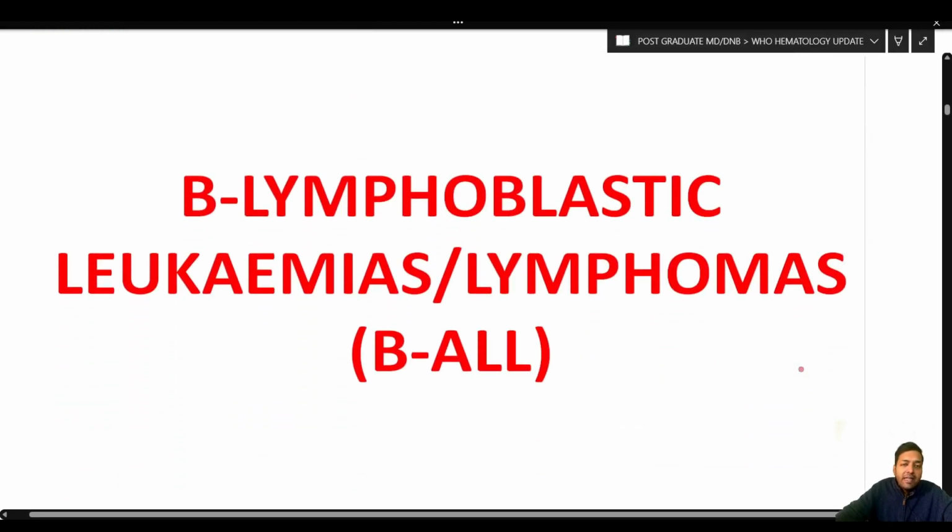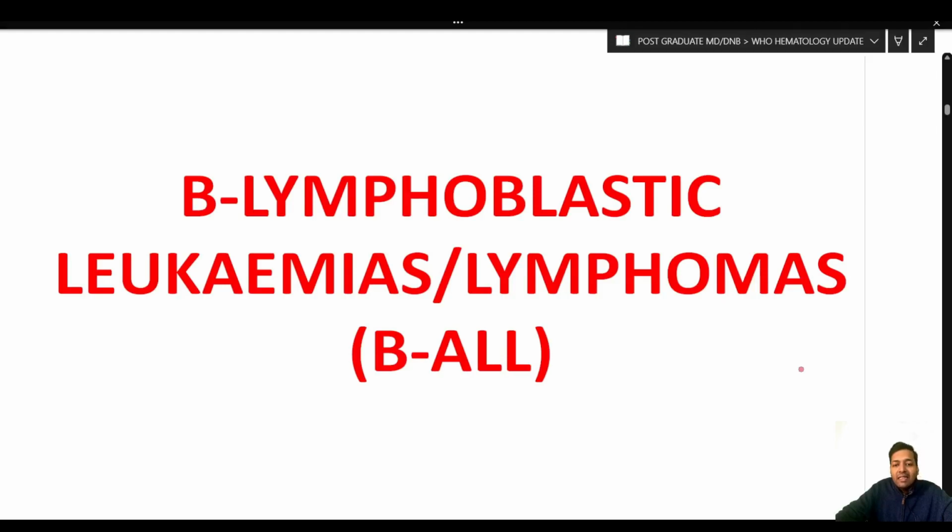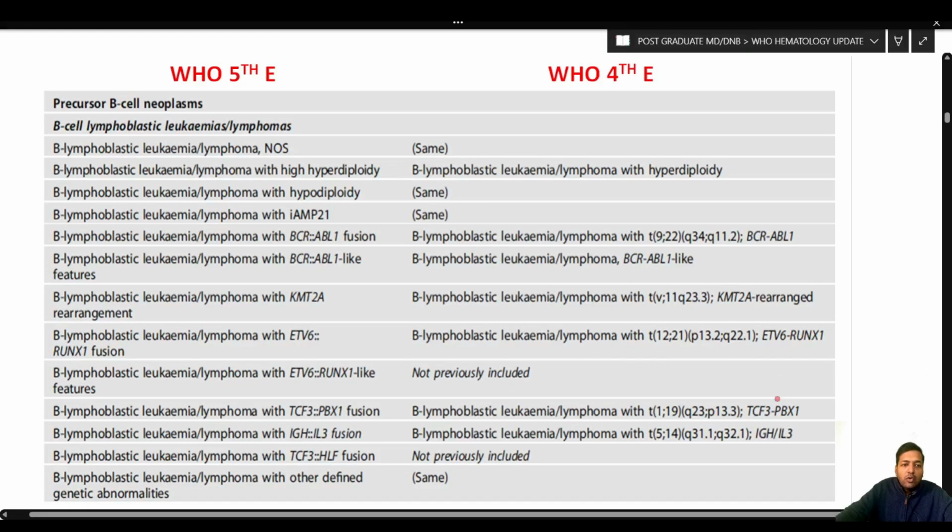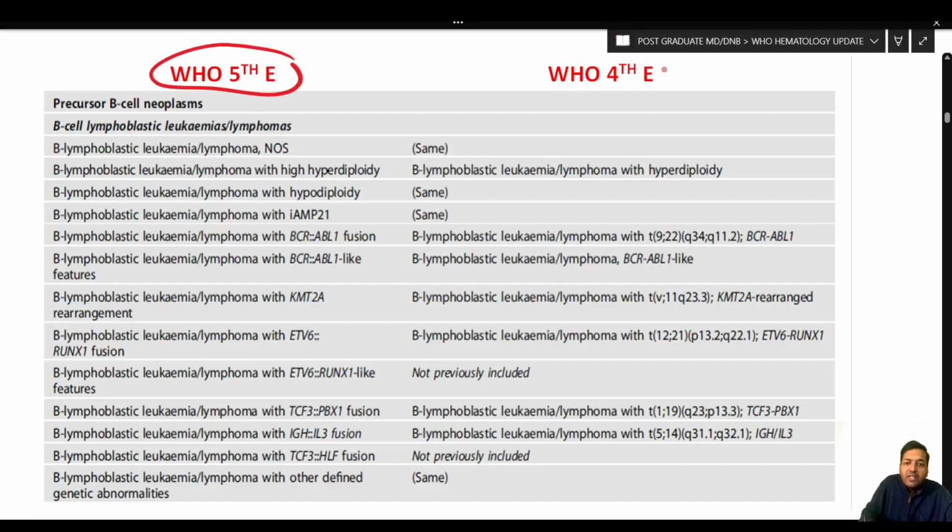The next important entity under the B cell lymphocytic proliferations are the B lymphoblastic leukemias or lymphomas, that is the precursor B cell lesions. Okay, so we are going to see what are the changes in this. Kindly see, on the left hand side is the WHO 5th edition and on the right hand side is the WHO 4th edition terms. So I am going to take you through some important changes, so pay a lot of attention. Okay, so there are certain changes in the terminologies.